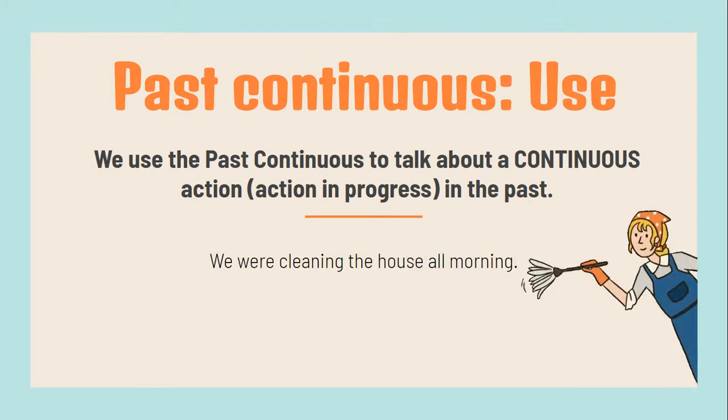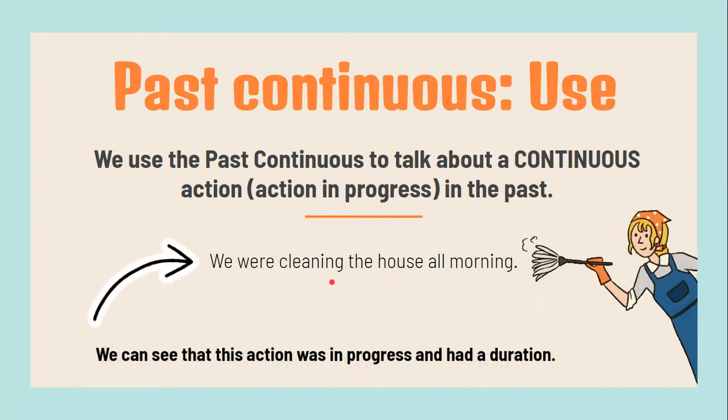For example, we were cleaning the house all morning. Okay, why do we use the past continuous there? Why do we say we were cleaning? That's right, because it is an action that was in progress and had a duration. No es una acción que empezó y terminó ahí nomás. Tenía un proceso, una duración.